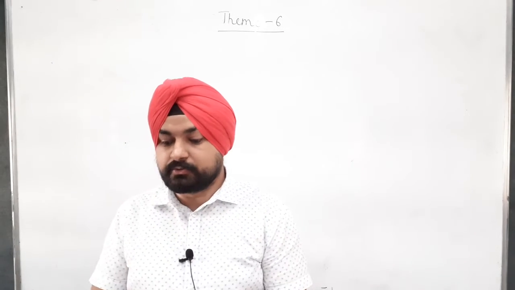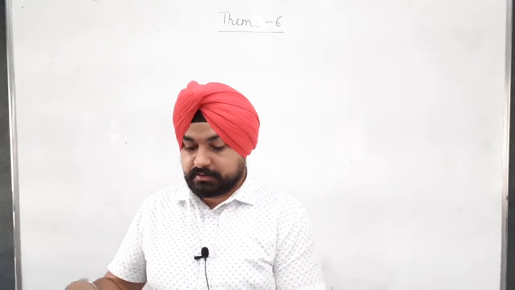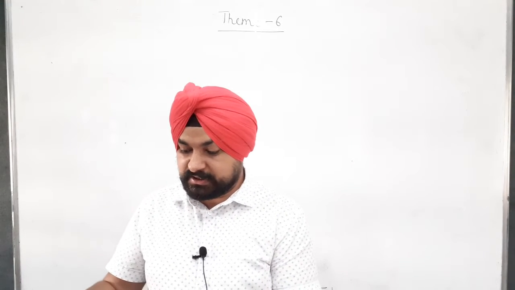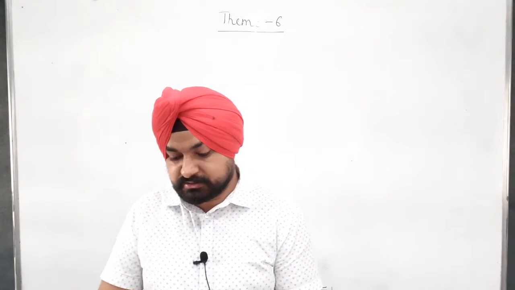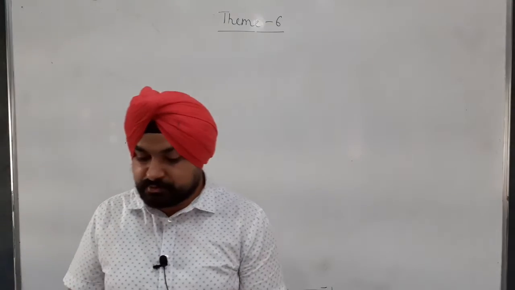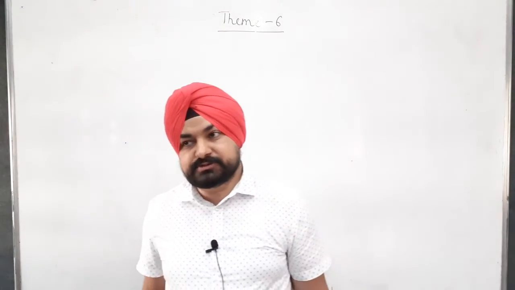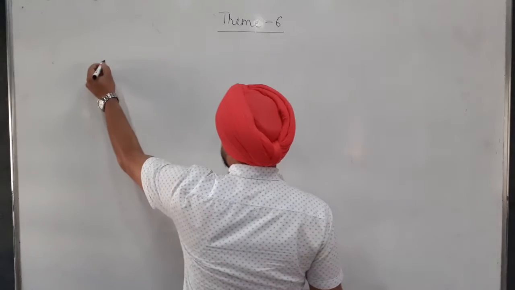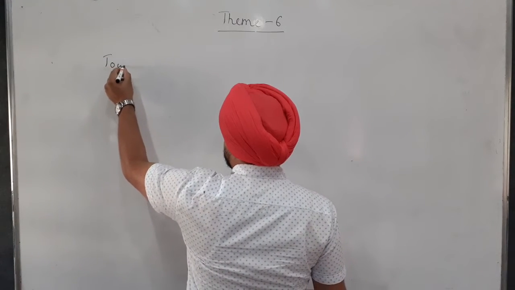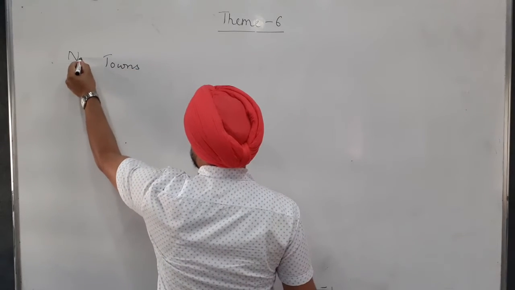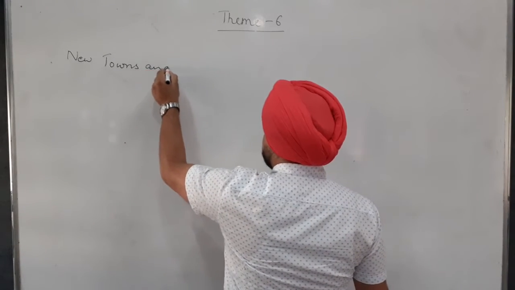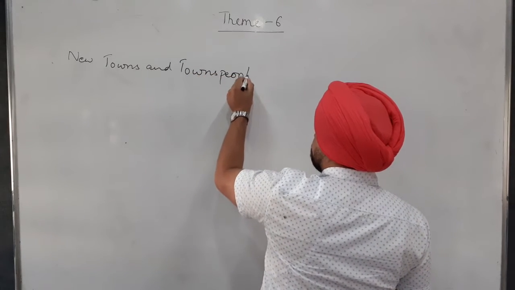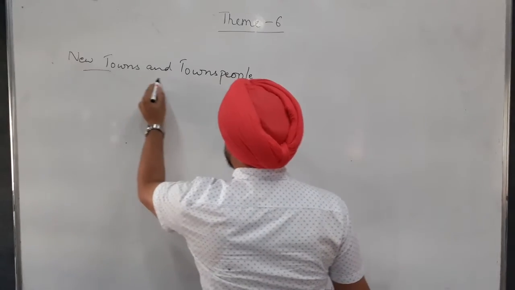Okay, and I told you that there are three orders, but after that the fourth order also came into being, and that fourth order is called so because of the development of towns, new towns and townspeople. So this is our fourth order. So there were new towns and townspeople. So we can call them the fourth order.